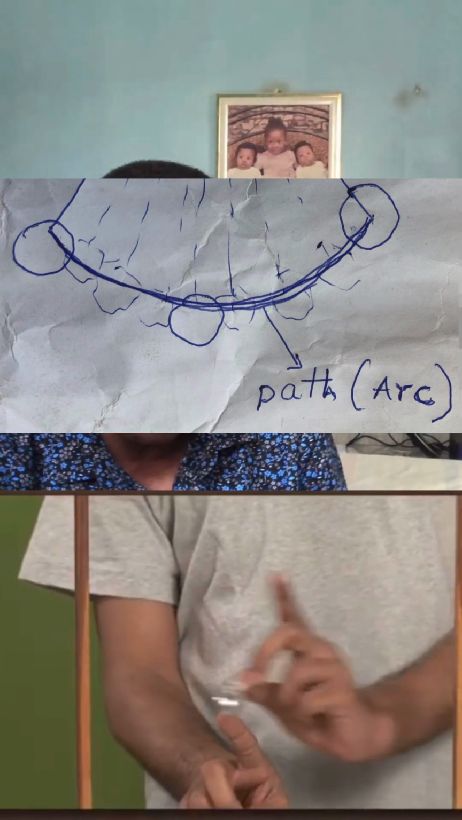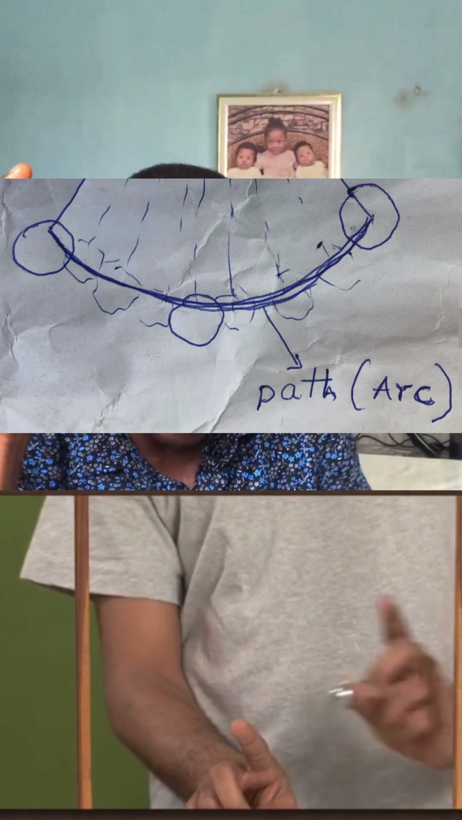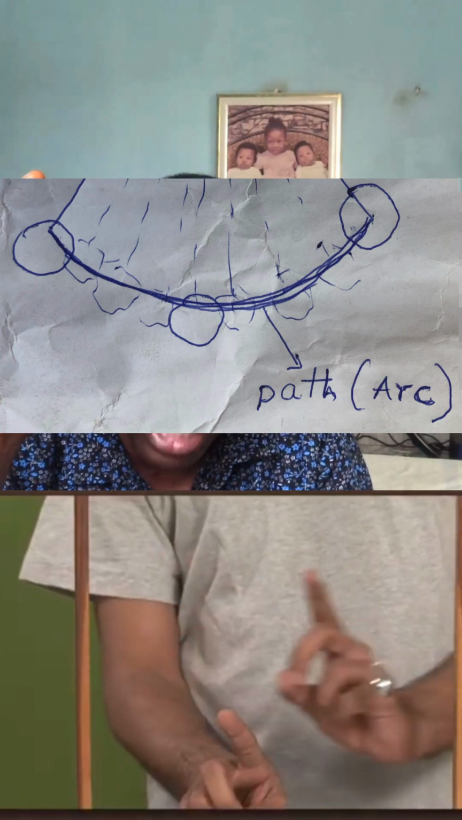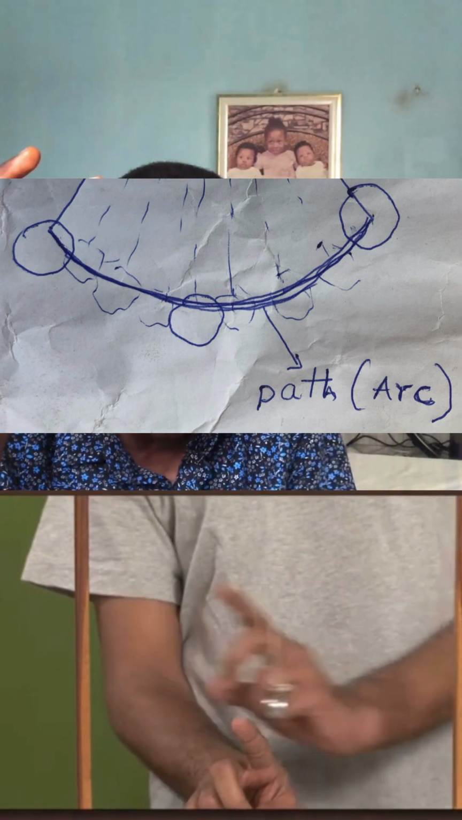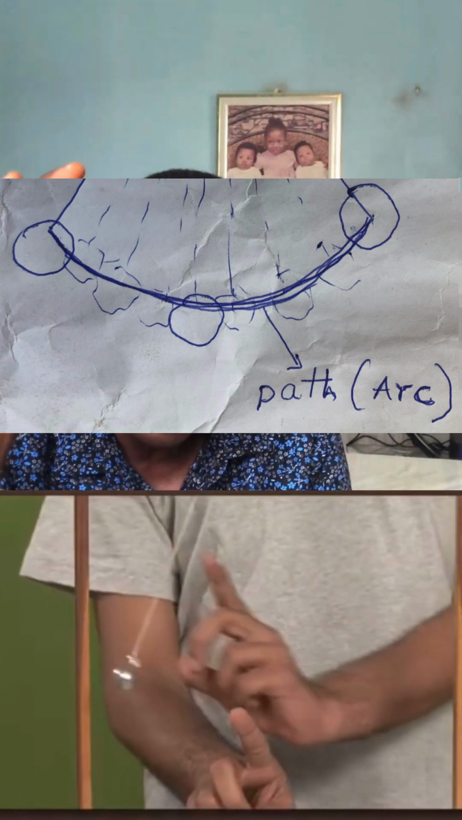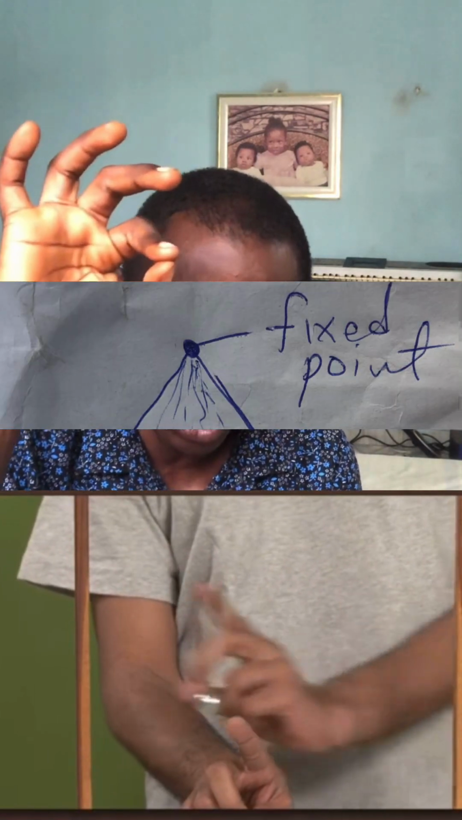Now, going to and fro, it also forms a path through which the object goes to and fro. So the object cannot go below the path or above the path. So it maintains that path as long as it is fixed to this point.